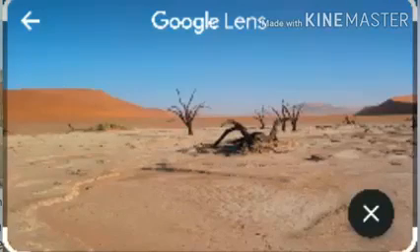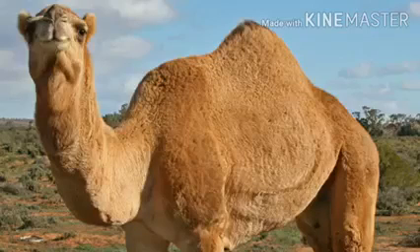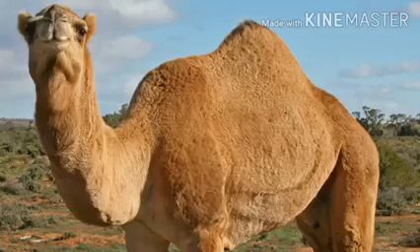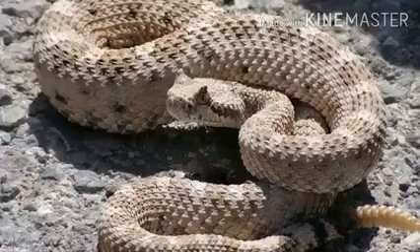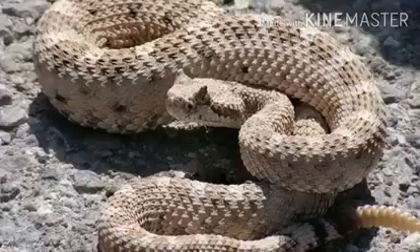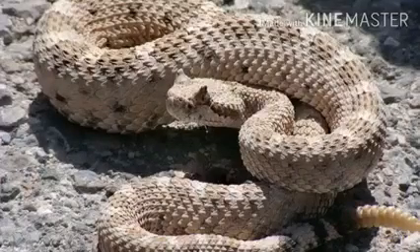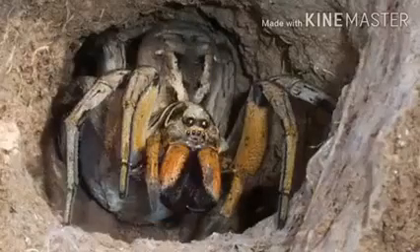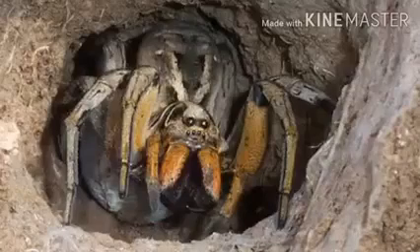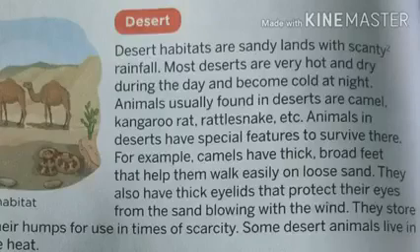For example, camels have thick, broad feet that help them walk easily on loose sand. They also have thick eyelids that protect their eyes from the sand blowing with the wind. They store water and fat in their humps for use in times of scarcity. Some desert animals live in burrows to escape heat. Okay, so this was all about your topic desert.